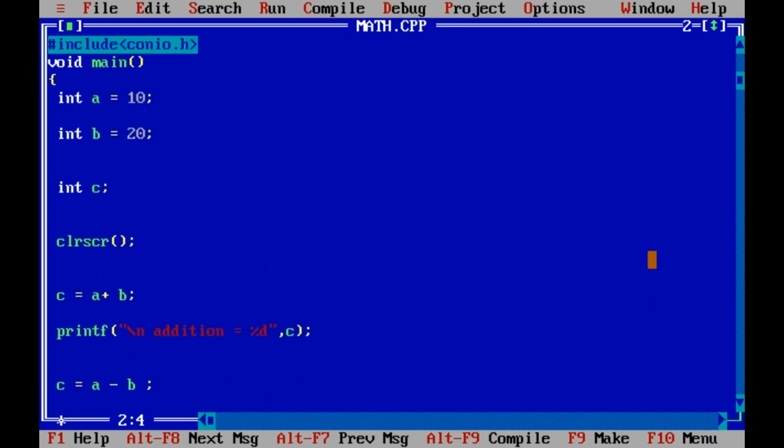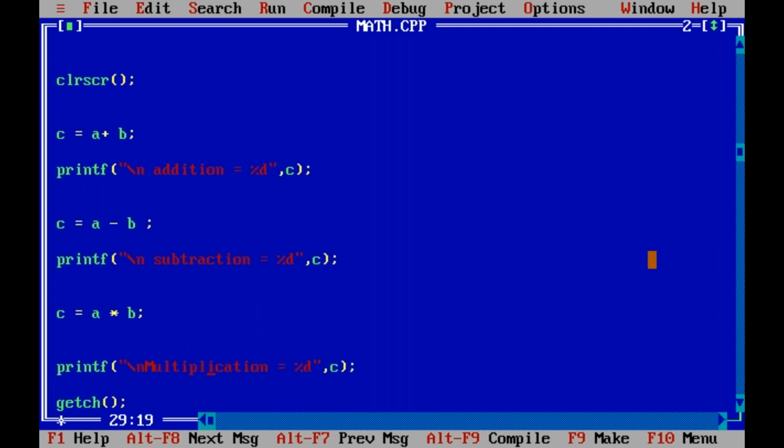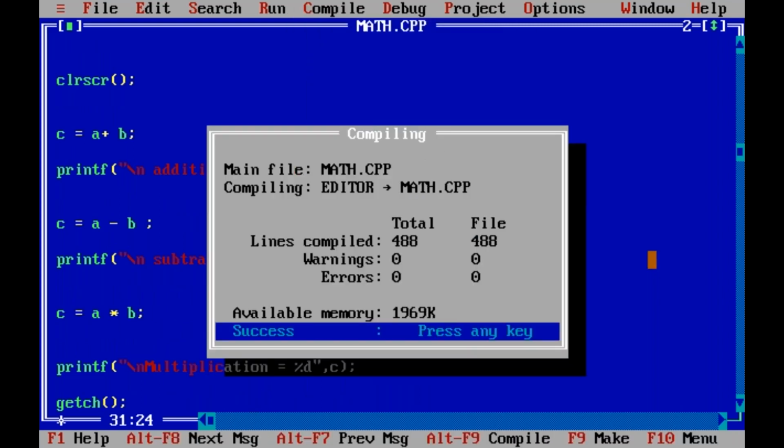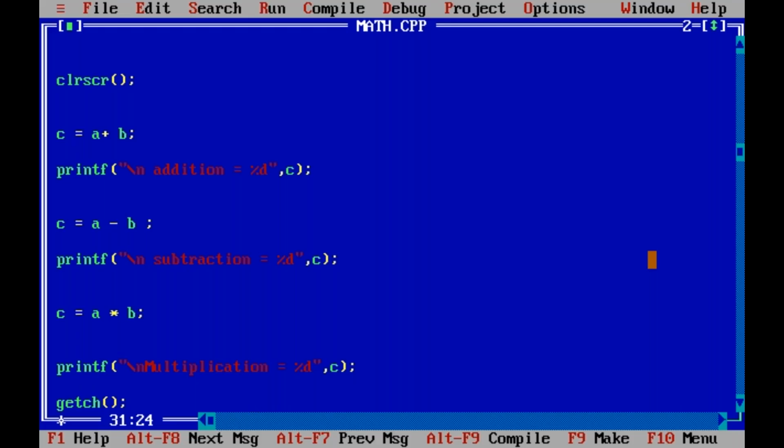Let me show this program. A equal to 10, B equal to 20, and C equal to A plus B. So addition, 10 plus 20, gives 30 as output. Subtraction gives minus 10. Multiplication, 10 into 20, is 200. Now compile, no error, success. Now run it: addition, subtraction, and multiplication. Then completed.